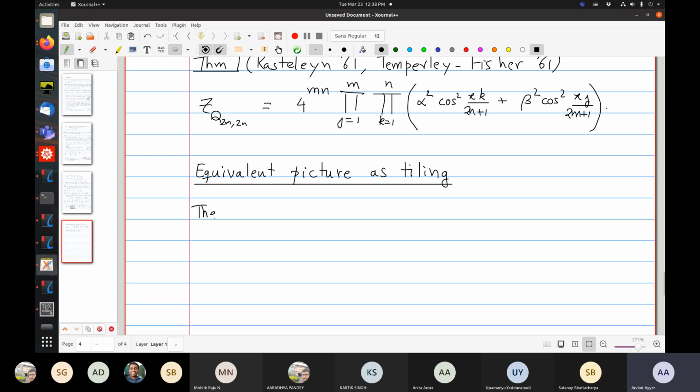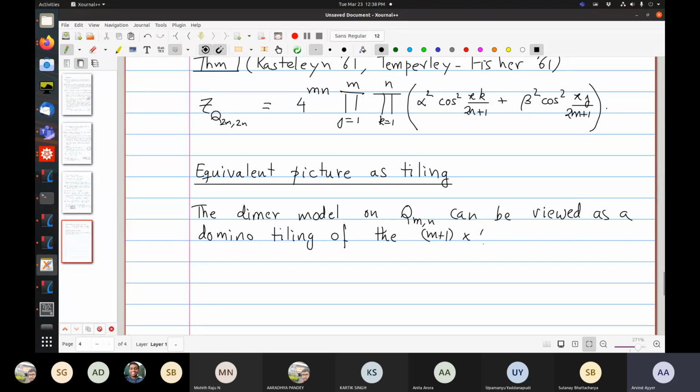So the dimer model on Q_{m,n} can be viewed as what's called a domino tiling of the m+1 by n+1, let me say chessboard.